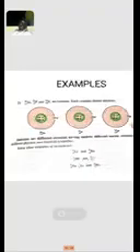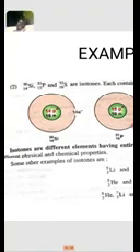For example, carbon-14 contains 6 protons and 8 neutrons, nitrogen-15 contains 7 protons and 8 neutrons, and oxygen-16 contains 8 protons and 8 neutrons. So these three elements have the same number of neutrons in their nuclide. Another example, example number 2: silicon-30, phosphorus-31 and sulfur-32. These three elements have 16 neutrons in their nuclide.